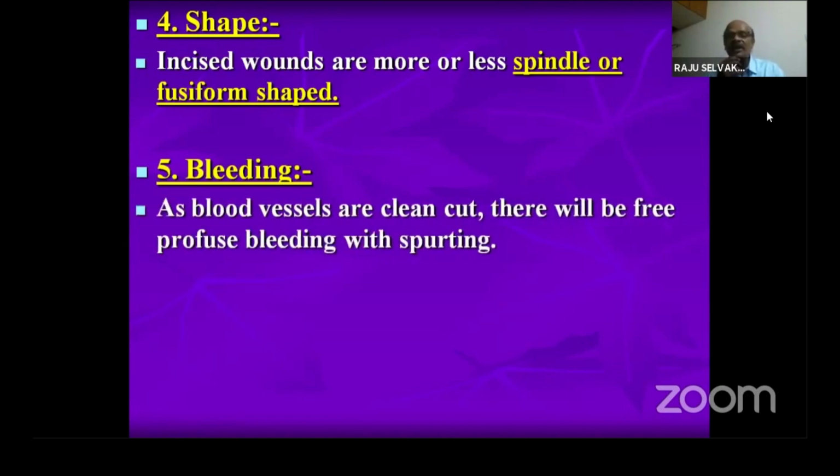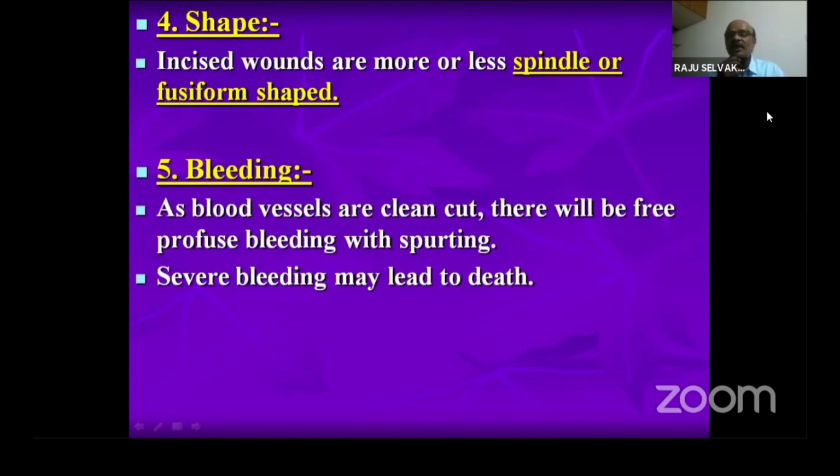Bleeding. Regarding the bleeding in the tissues, if a part of the body is incised, as blood vessels are cleanly cut, there will be free profuse bleeding with spurting. Severe bleeding may lead to death. Always remember in which part of the body the blood vessels are seen. If that area is cut or incised, there will be excessive bleeding.